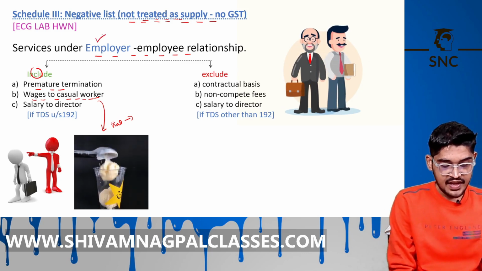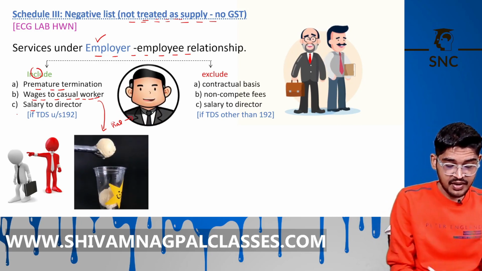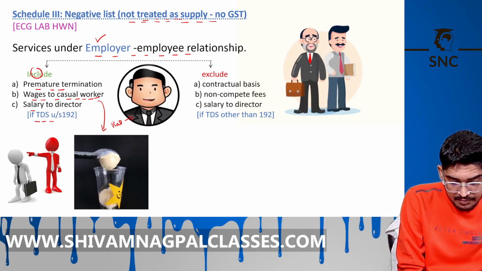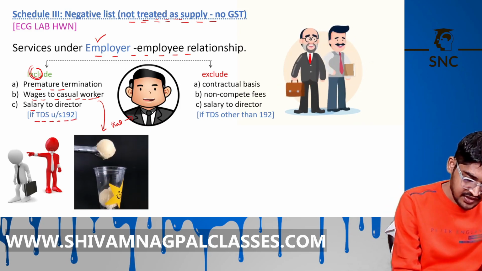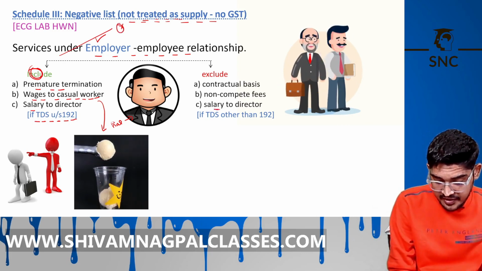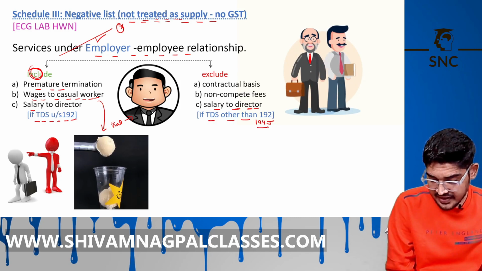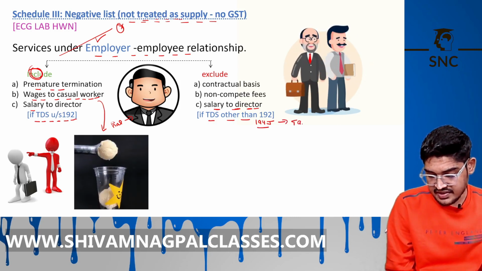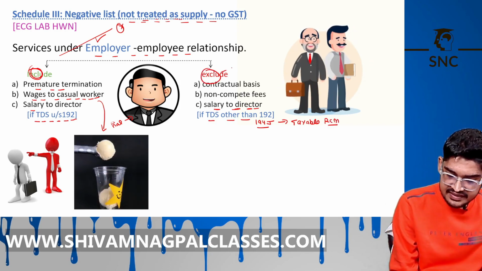It's not supply. Salary to director: if it is under Section 192, means he is working as an employee, then it is covered here and it is not a supply. But if salary paid to director has TDS deducted under other than 192, means 194J as a professional, then it is supply and taxable under RCM. Company will pay tax under RCM. You know that. It is excluded, means these are taxable. These are supply.